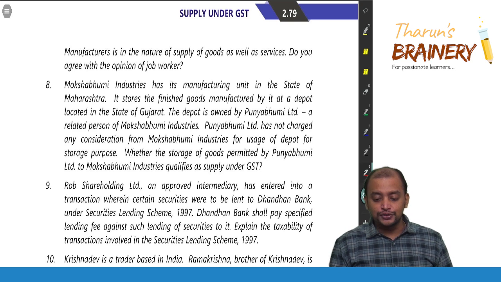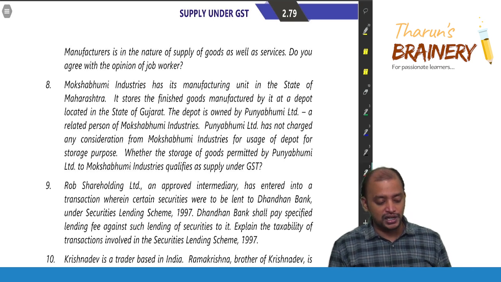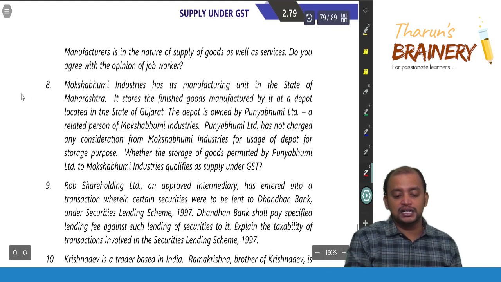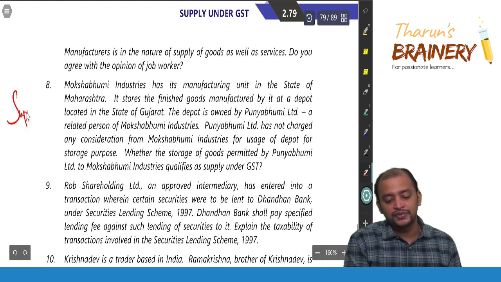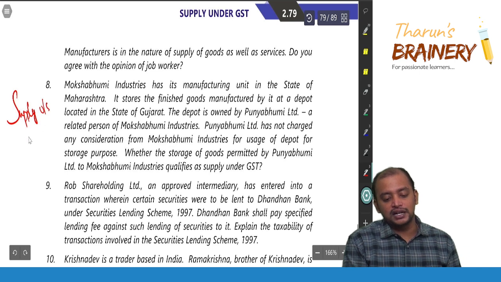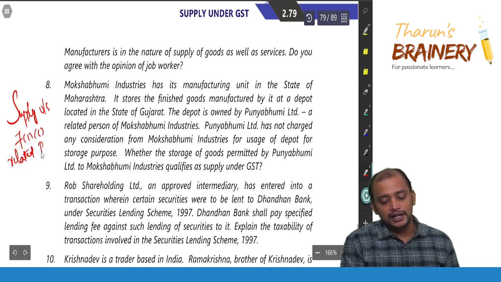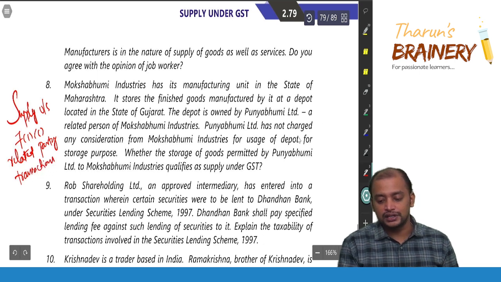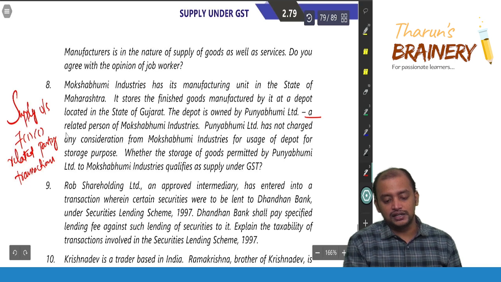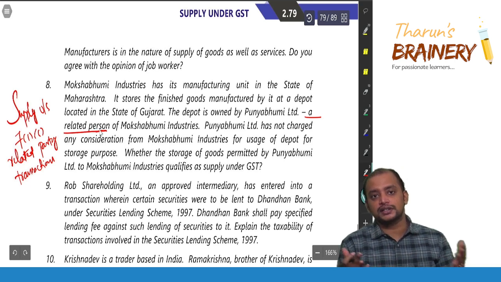Whether the storage of goods permitted by Punyabhumi Limited to Mokshbhumi Industries qualifies as supply under GST, yes, it will become supply under section 7.1c. It will become supply under section 7.1c, related party transaction. Sir, do we know that whether they are related? Yes, it is given in the question itself that they are related. So therefore, no further discussion.